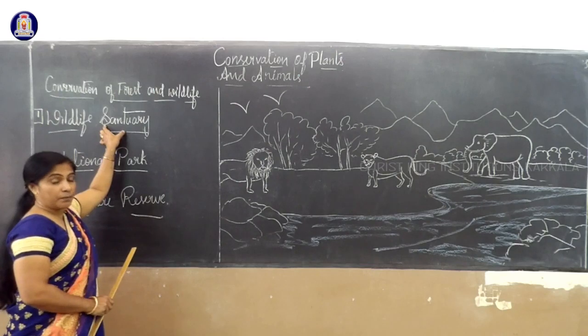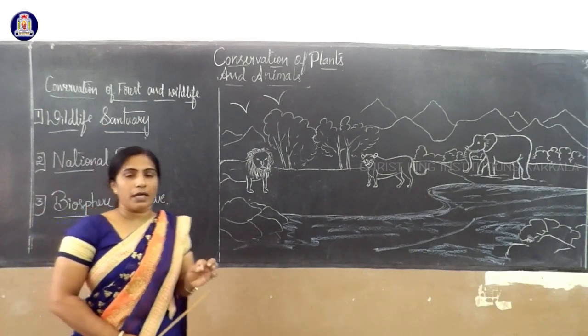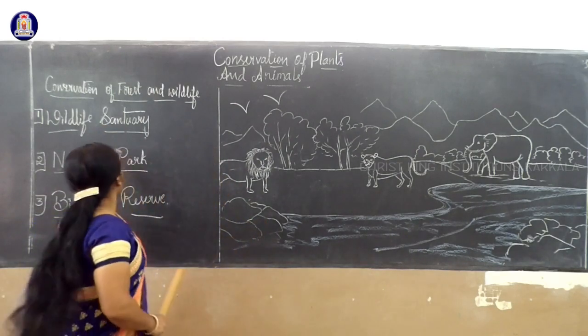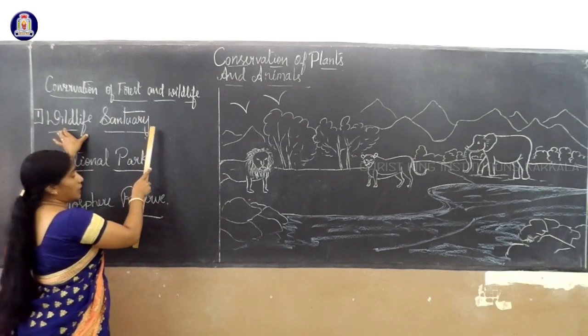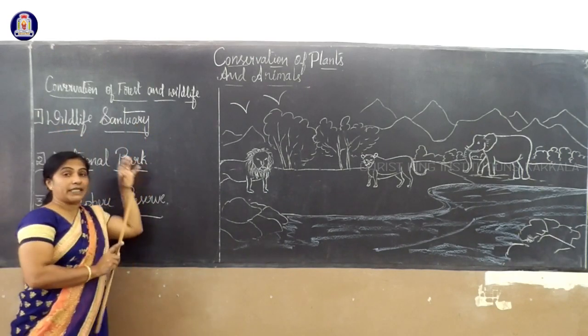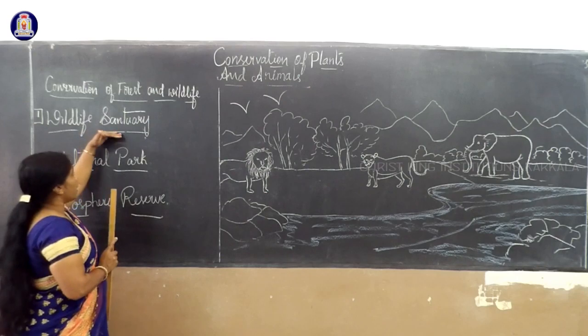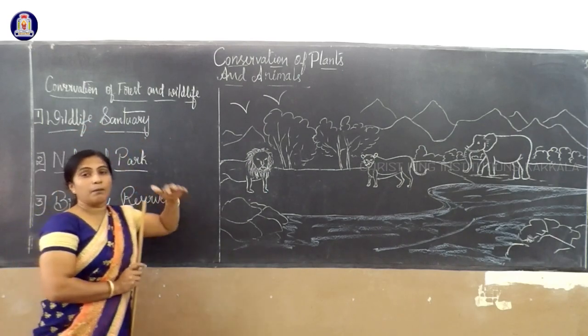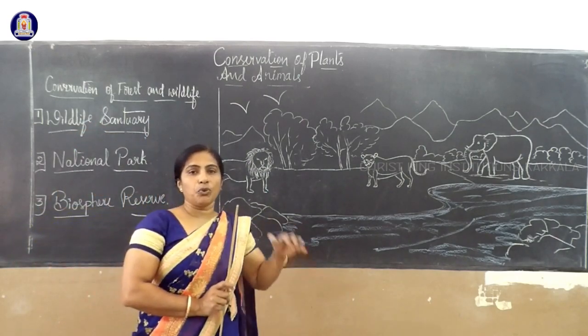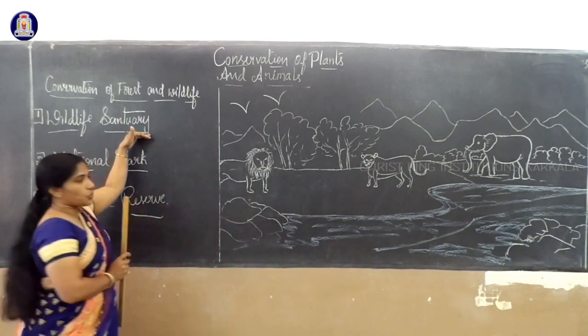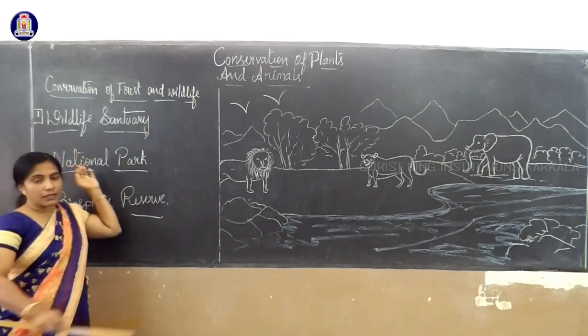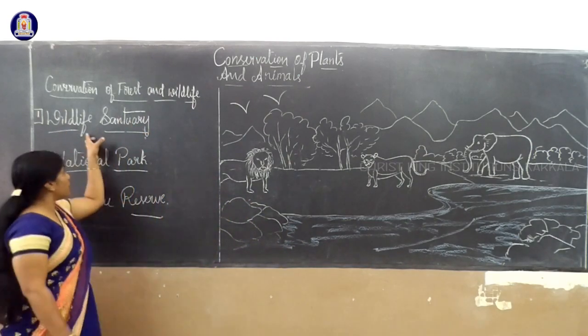Keep each term in your mind, write it down and learn. A wildlife sanctuary is a protected area where the animals are free to move in their natural habitat.